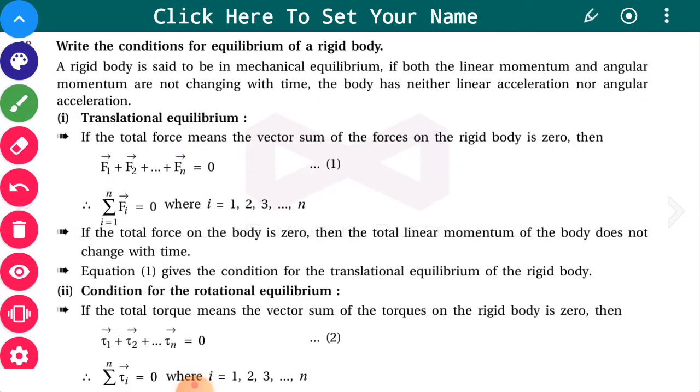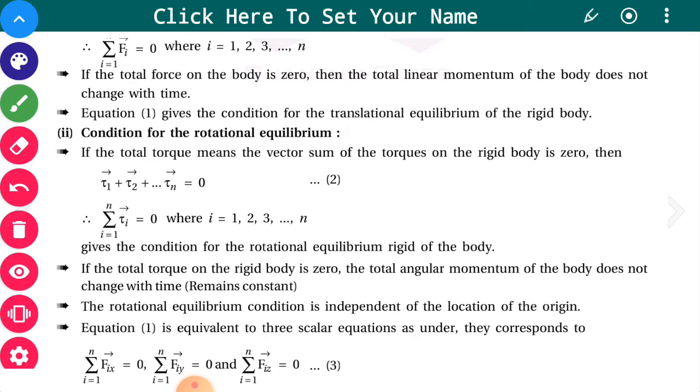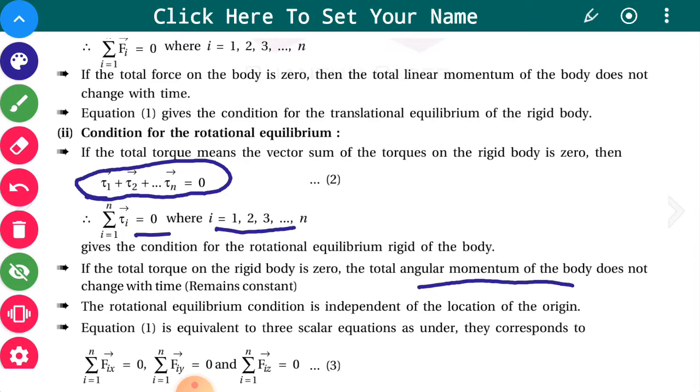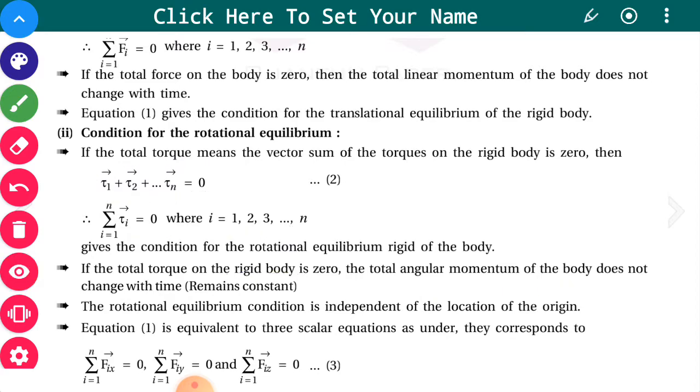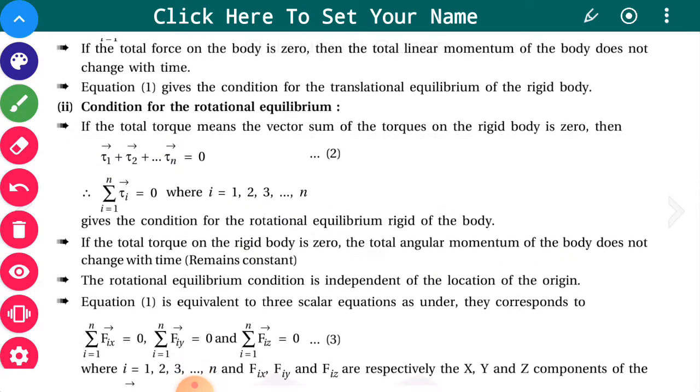Now when we talk about rotational equilibrium, then for all the torques which are acting, we must have the resultant to be 0. So no net torque acts on the rigid body. The angular momentum of the body remains constant, or we can say the total torque acting on the body is 0. So total angular momentum does not change, it remains constant. So rotational equilibrium is obtained.